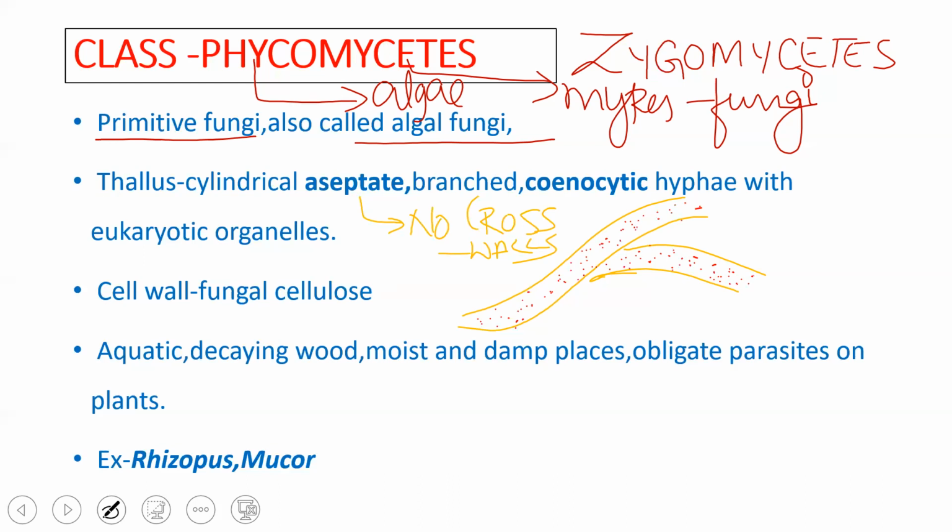Coming to the cell wall, basically the cell wall is made up of cellulose. And this cellulose is called fungal cellulose. Cellulose is also present in the plant cell, but in the fungal cell, it is called fungal cellulose, along with a certain amount of polysaccharides. Since this character resembles that of the plant, and even algae also has a cell wall made up of cellulose, it is also called Phycomycetes, that is algal fungi, because it shows one of the characteristic features possessed by algae.